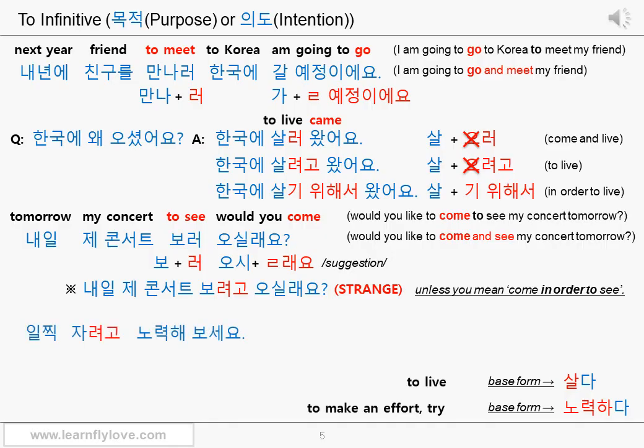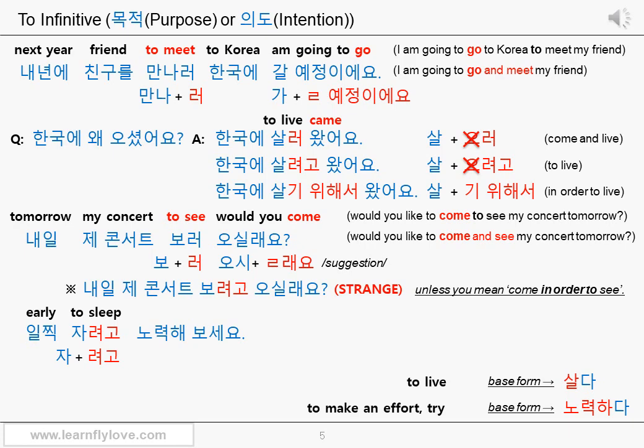Let's see the next example. If you see this example, you will find out that 으려고, 려고 can actually be used with a command ending without a problem, if it makes sense. 일찍 자려고 노력해보세요. 일찍, early, it's an adverb. 자려고, the stem 자 is from the verb 자다, which means to sleep. The connective ending 려고 is added. Therefore, it must be like to sleep. Or at least it will indicate the purpose or intention. It's more like intention this time.